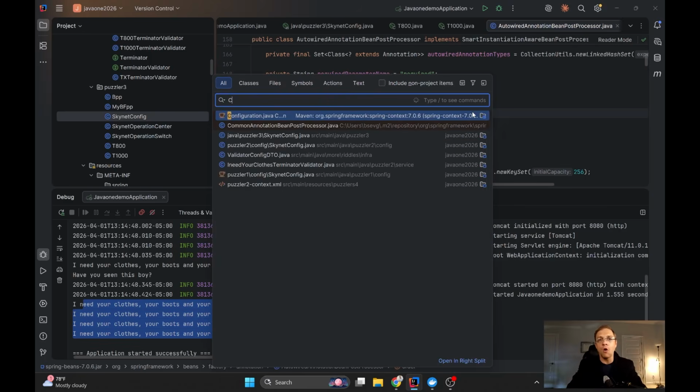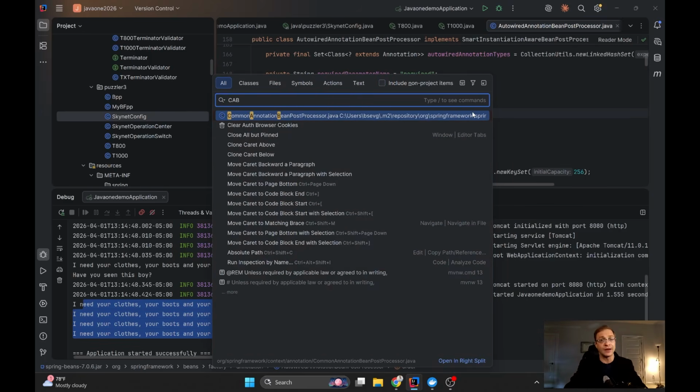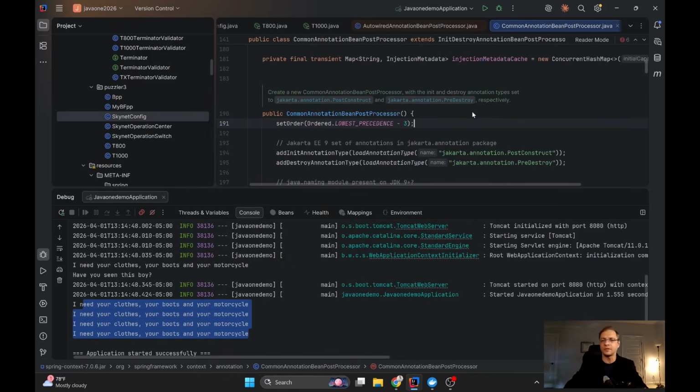Another one is called common annotation bean post processor. Even by its name you can understand that it's a very legacy class. It's not exactly like single responsibility should be. Common annotation, so it's responsible for 3 annotations. One of them is pre-destroy, and one of them is post-construct, and its ordering is declared in a different way. It's inside the constructor, the lowest precedence -3. Okay, so something like that.